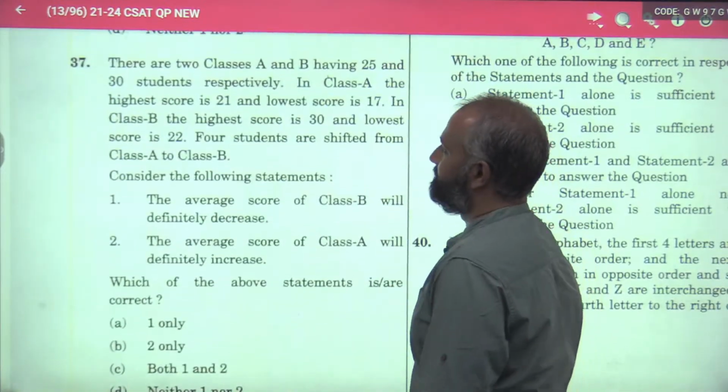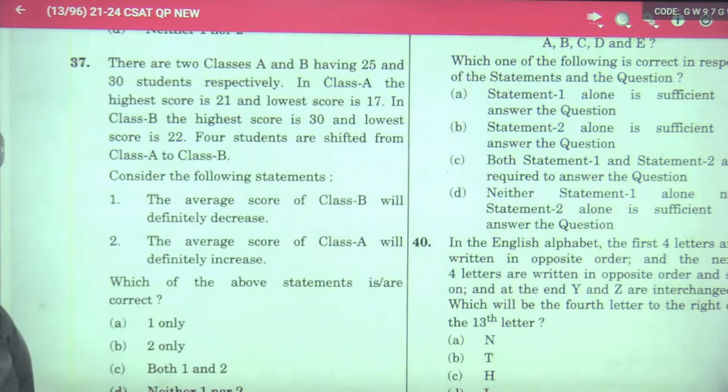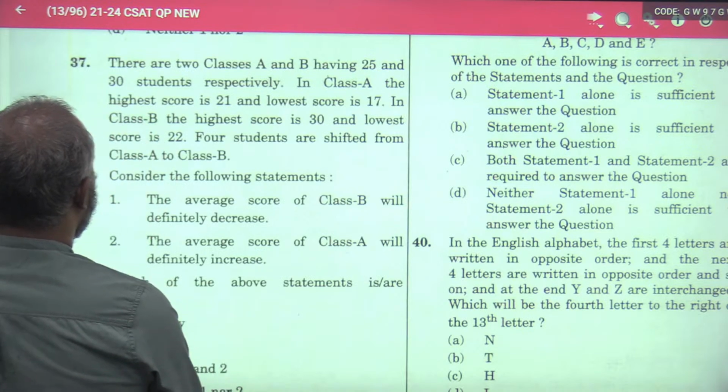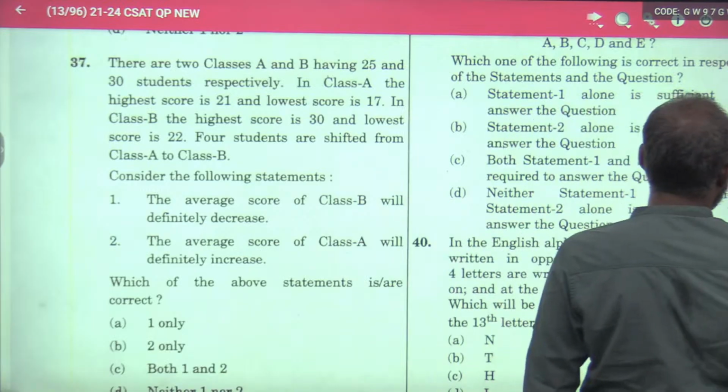Next, 2 classes A and B having 25 and 30 students respectively.